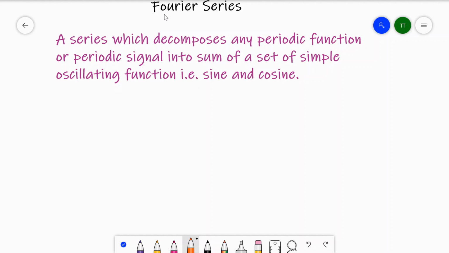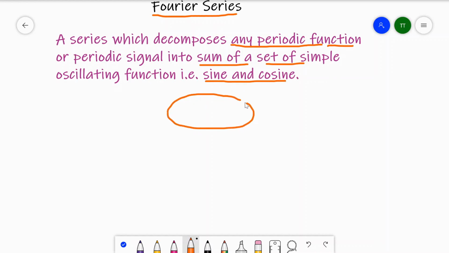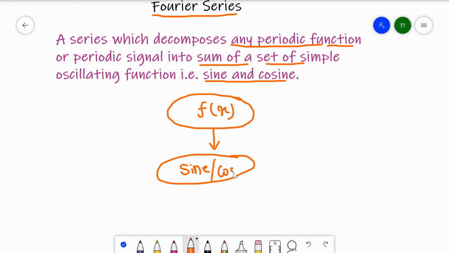So today I am going to start a new topic, that is Fourier series. Okay, let's see the definition of Fourier series. A series which decomposes any periodic function or a periodic signal into sum of a set of simple oscillating functions, that is sine and cosine. So in this Fourier series we can convert a periodic function into function of sine and cosine.